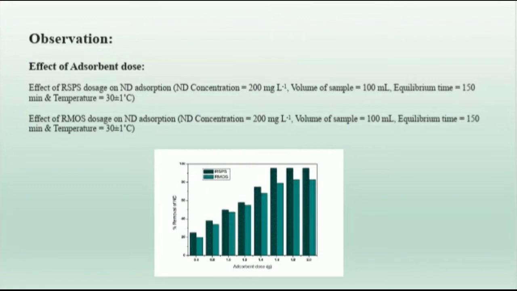If we see the comparison between two adsorbents, after the dosage level of 1.6 gram, the percentage removal becomes constant in RSPS, whereas in RMOS, after the dosage level of 1.8 gram, the percentage removal becomes constant. In Moringa oleifera, dosage level increases, but percentage removal of dye decreases in comparison to Strychnos potatorum.